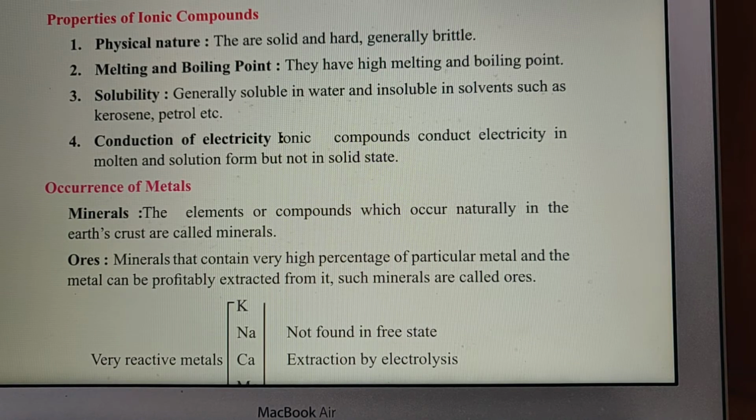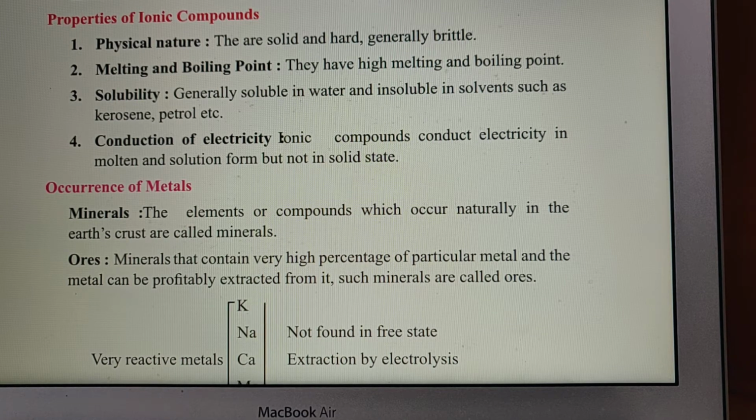Occurrence of metals. Metals occur in nature in the form of minerals. The elements or compounds which occur naturally in the earth's crust are called minerals. So what will you say minerals are? Elements or compounds which occur naturally in the earth's crust are called minerals.